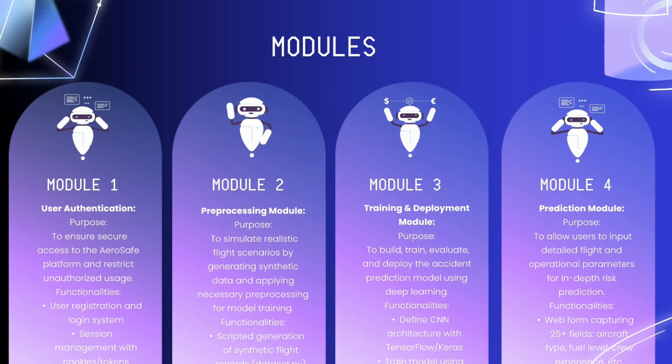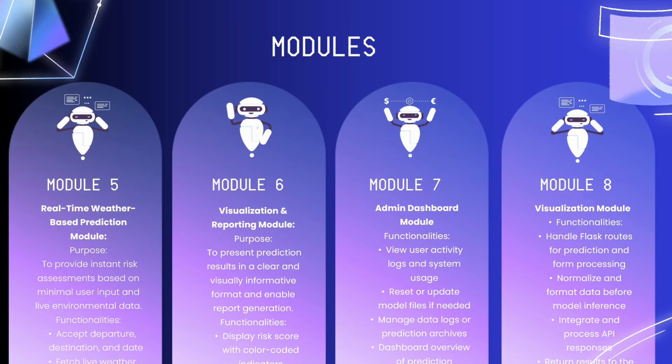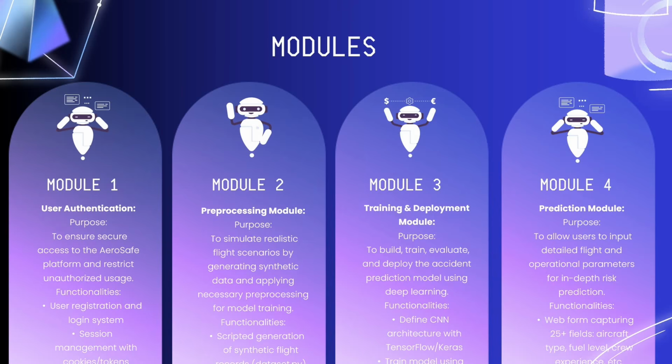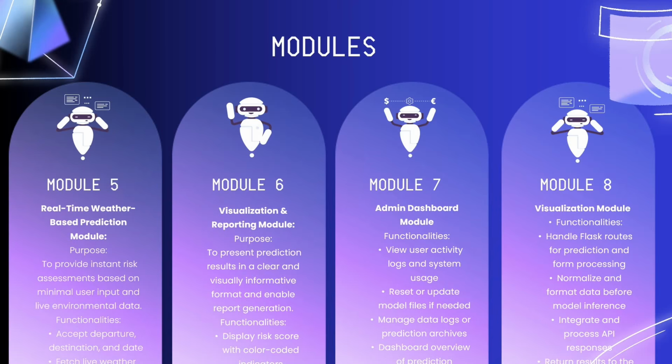Okay. So for models, this project uses 8 models. This is a very big project, so we are going to use 8 different models. Those are the user authentication model, the pre-processing model for pre-processing the data set, then the training model, which uses the convolutional neural network to train all this data. Then the prediction model, which comes under 2 predictions: real-time prediction as well as manual prediction. Inside the manual prediction, you go for the technical prediction for the flight officers and others.